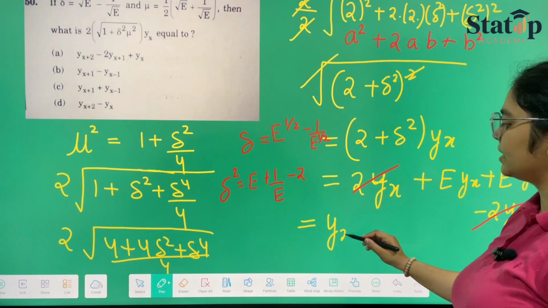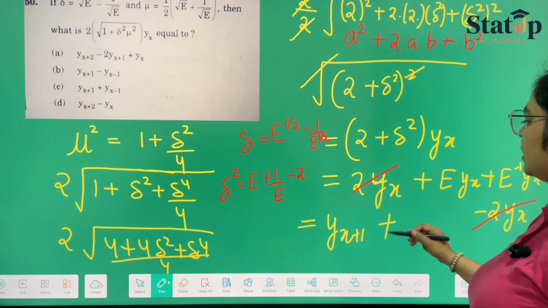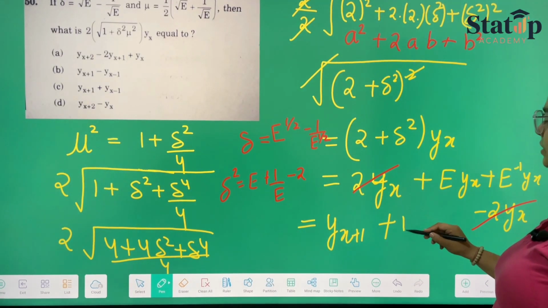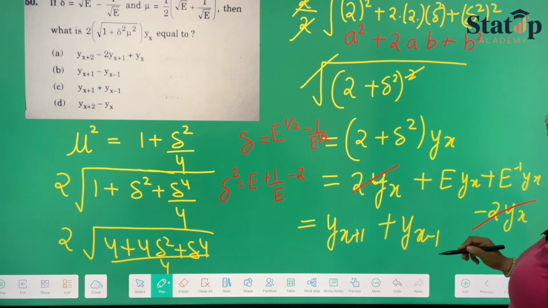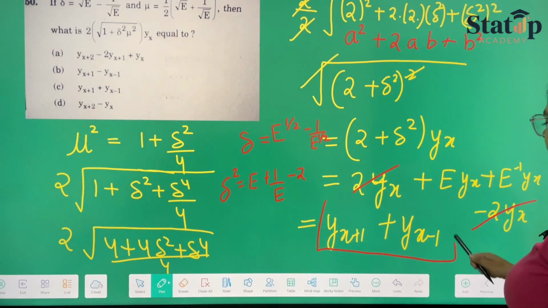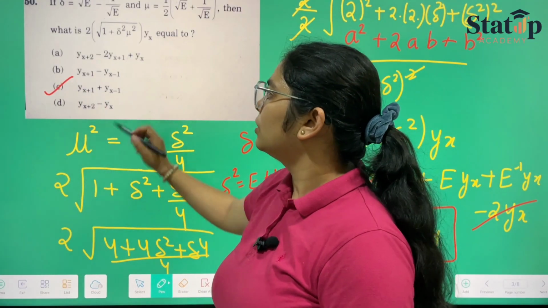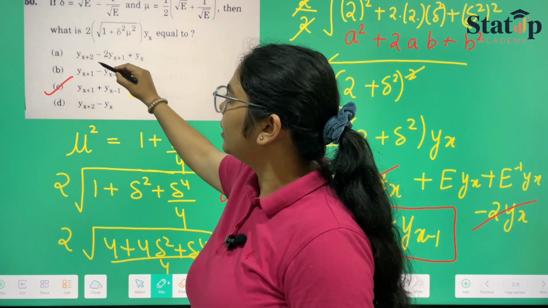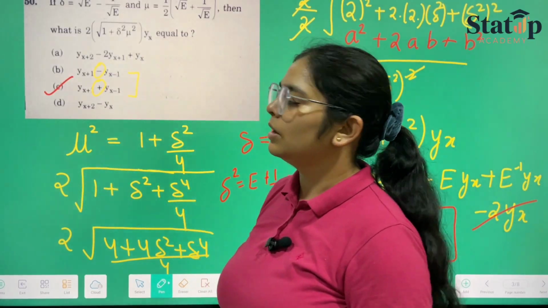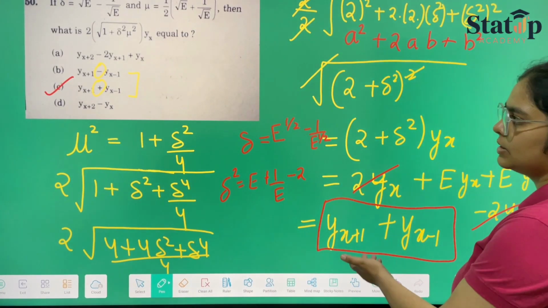Eyx is yx plus 1 plus e raised to the power minus 1 yx is yx minus 1. So this is our final answer, yx plus 1 and yx minus 1, which is our option number C, the correct one. The only difference between these two is the minus sign and the plus sign. This only we have to see, the rest is correct.